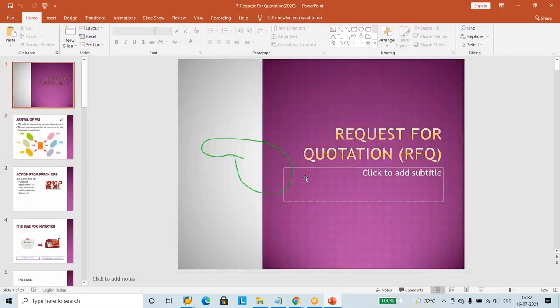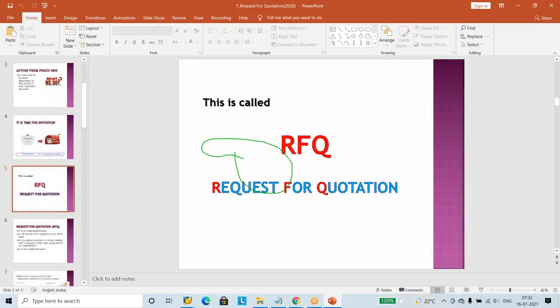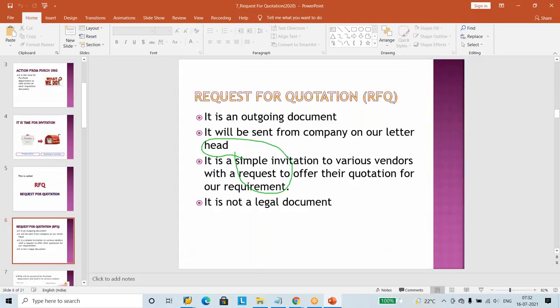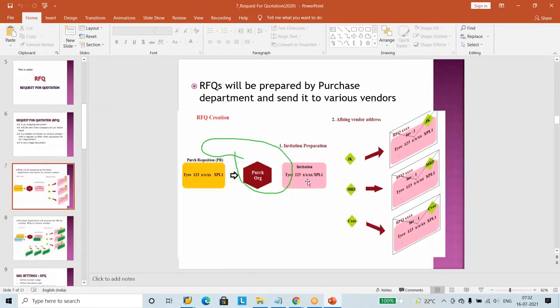Now what is RFQ? RFQ means the PR will come, and that PR we are going to copy into the RFQ by retyping. Okay, so this is the requirement.